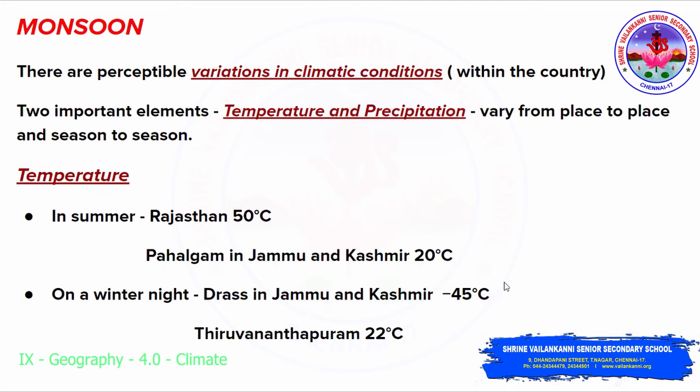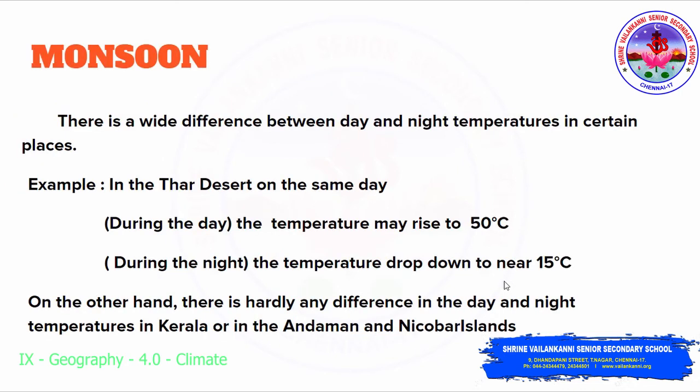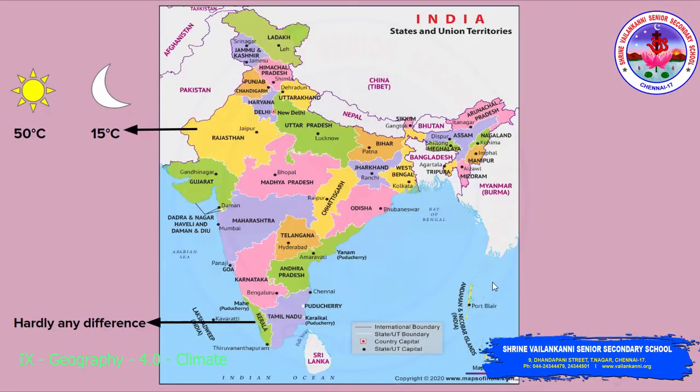On a winter night in Jammu and Kashmir, it will be around minus 45 degrees Celsius. But in Thiruvananthapuram, the temperature will be 22 degrees Celsius. Vast variations, right? Even there is a wide difference between day and night temperature in certain places. In the Thar Desert, the daytime temperature is 50 degrees Celsius, and that night itself the temperature drops to 15 degrees Celsius. On the other hand, there is no difference in day and night temperature in regions like Andaman and Nicobar and in Kerala.